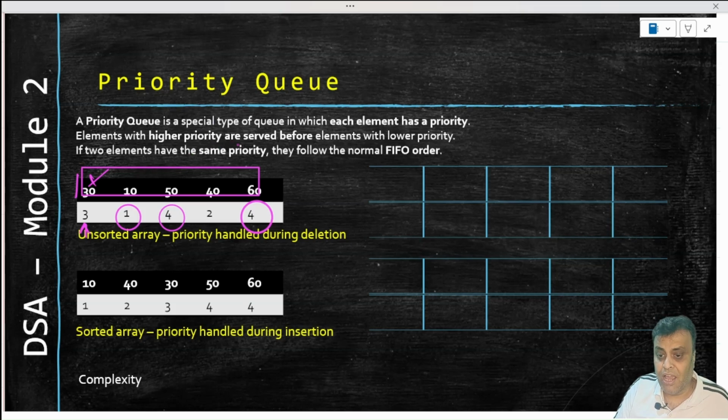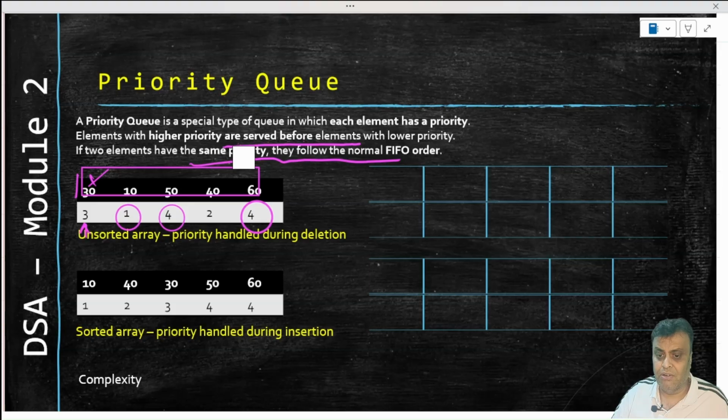So elements with higher priority are served before elements with lower priority. That means you are going to service the higher priority ones, means you are going to DQ them, take them out of the queue, right? Queue is just a temporary placeholder. You are servicing means somebody has asked for it, you are actually giving it back. So that is called the DQ process, and the DQ process takes care of the priority. If two elements have the same priority, they follow the normal FIFO order, and we will see that example.